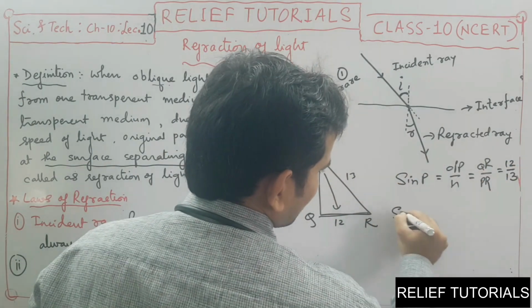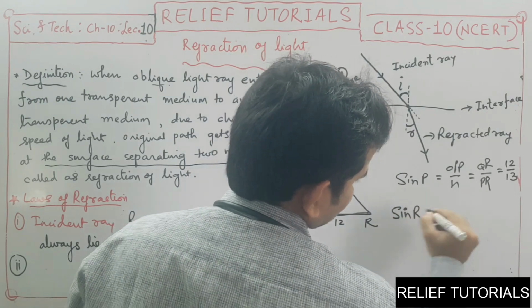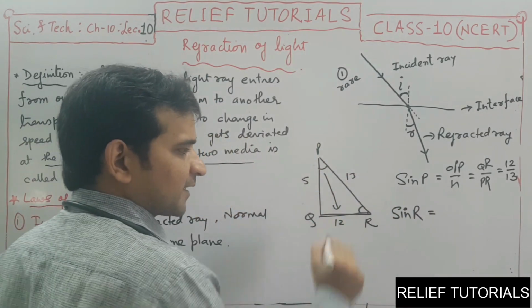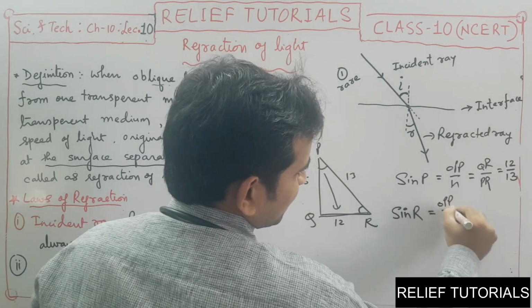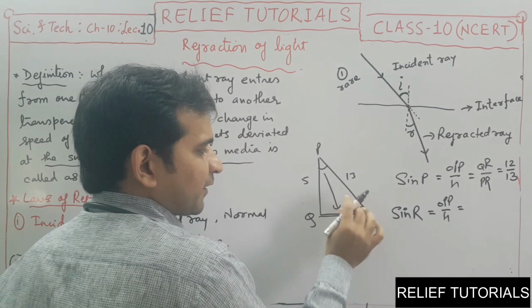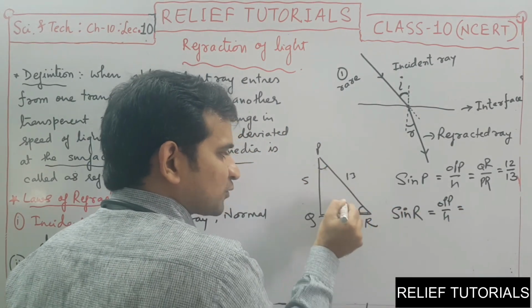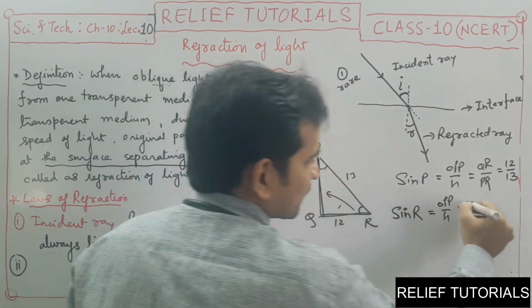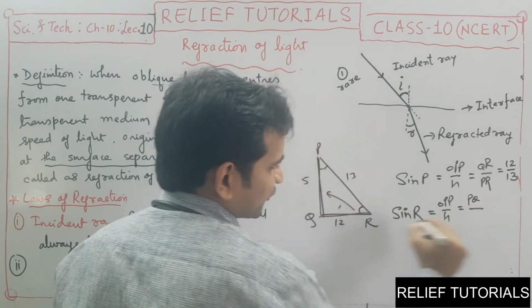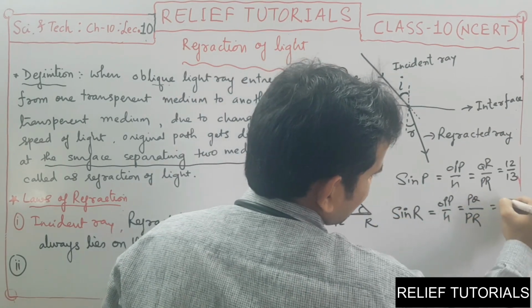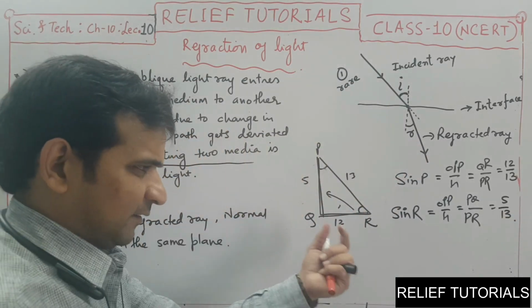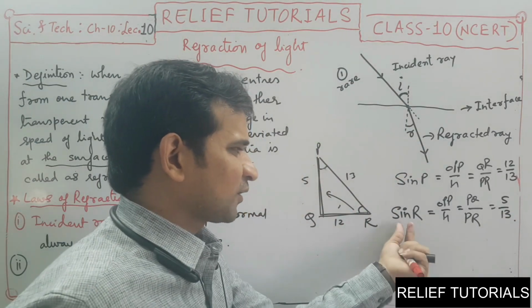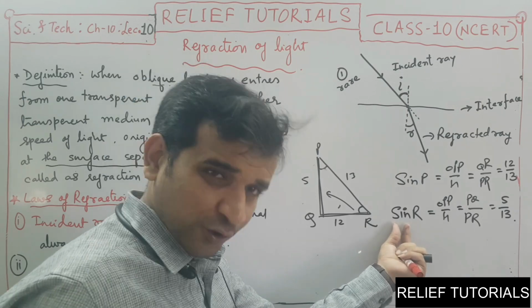If I ask you what is sine R? R is the angle under consideration. Sine means always opposite upon hypotenuse. But now as per the angle R, which is the opposite side? The opposite side is PQ. The hypotenuse is fixed as PR. So the answer is 5 by 13. This is the sine function. In maths it is called a function. It's the name of the ratio.